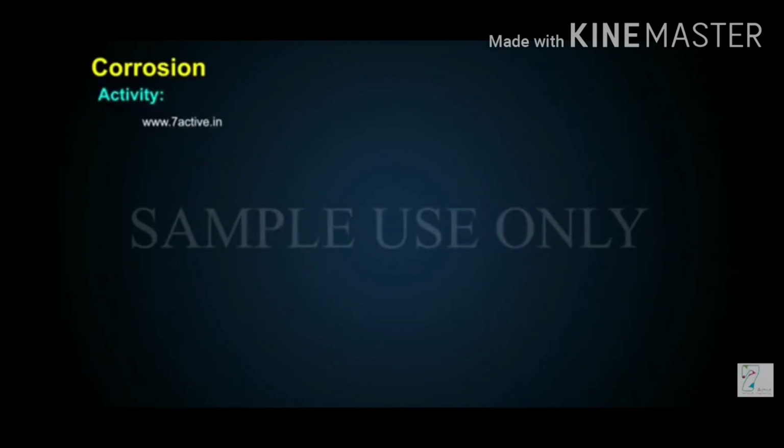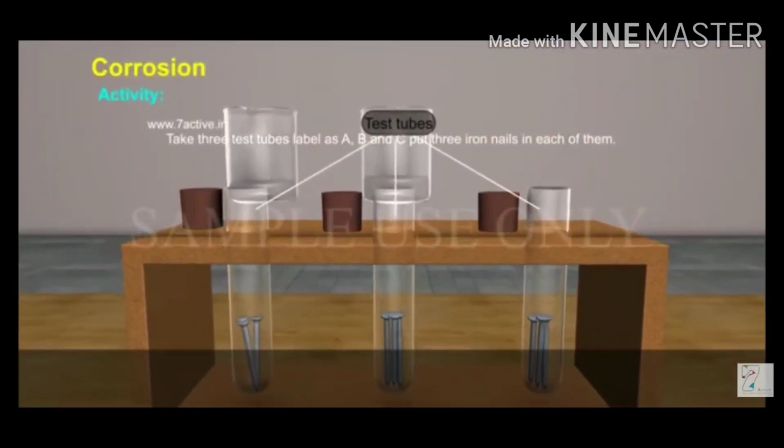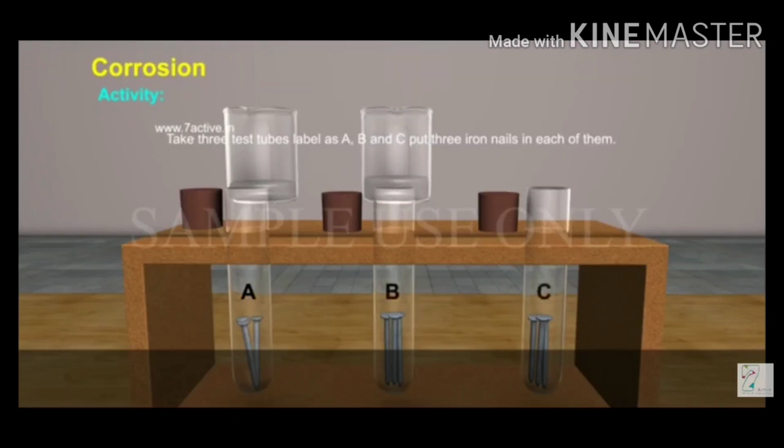So for that we will take 3 test tubes. Let us see the activity. Yes, here we will take 3 test tubes, A, B and C. In all the cases we will put 3 iron nails in each one of them. You can see the nails here.